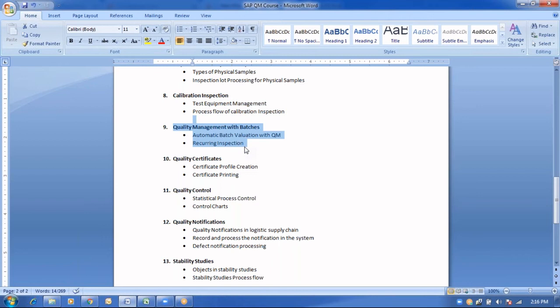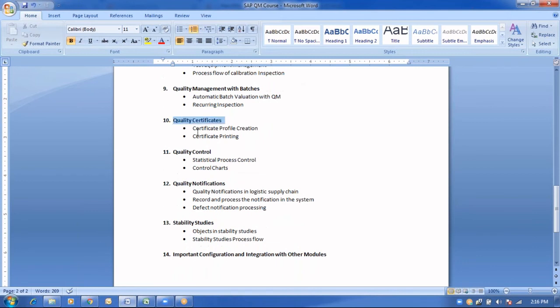whether that particular sample is as per our expected results or not. So we are going to perform the recursive inspection to see whether our test results are positive or not, considering the shelf life expiry date of that material. That will be covered as part of quality management with batches, where we are going to see how the valuation would be performed for recursive inspection, and each and everything.